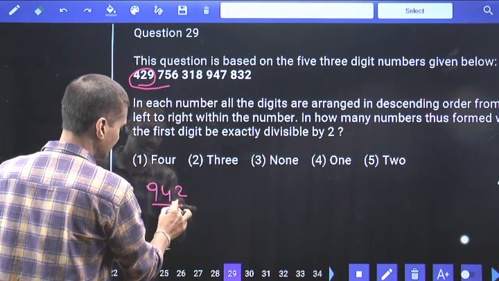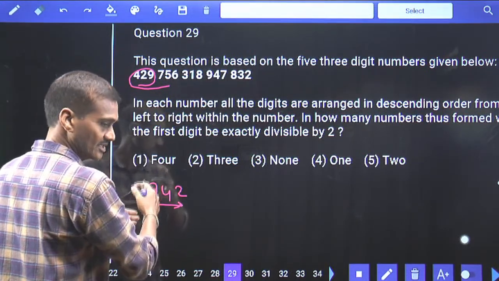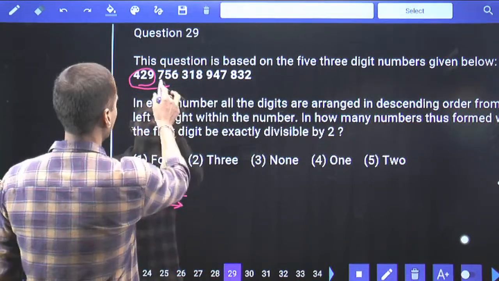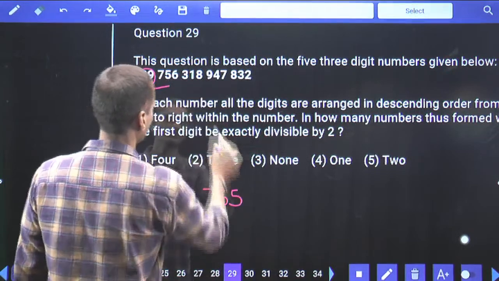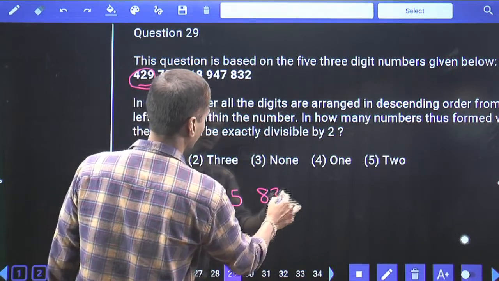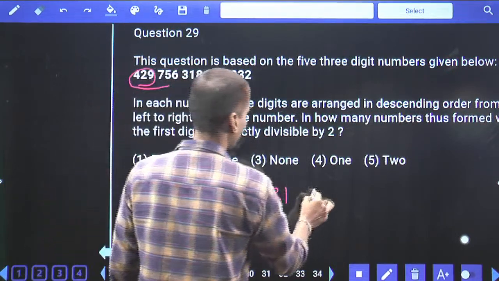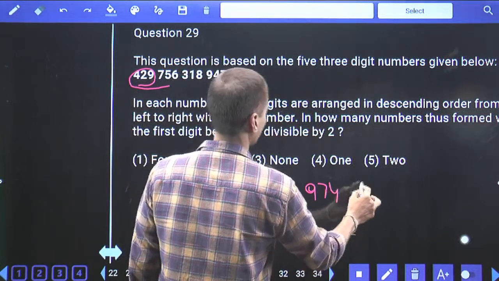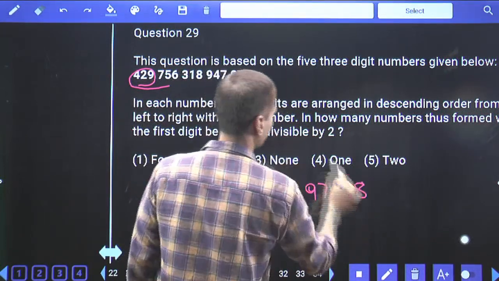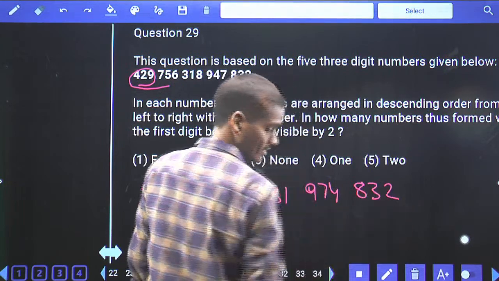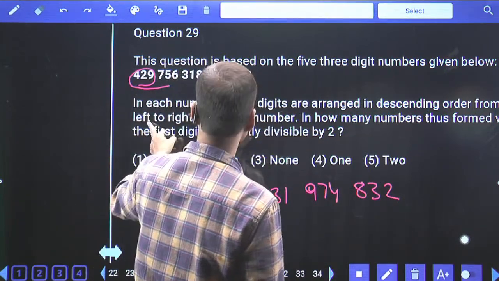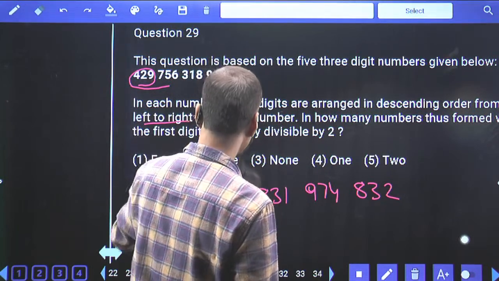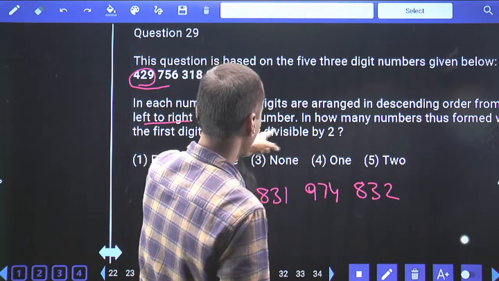Now, sir, all the digits are arranged in descending order: highest digit, next digit, next digit. Now, this will become 765. This one will become 831. And here, this will be 974. Now, this will be 832 as it is. Now the question is: if in each number all the digits are arranged in descending order from left to right within the number,